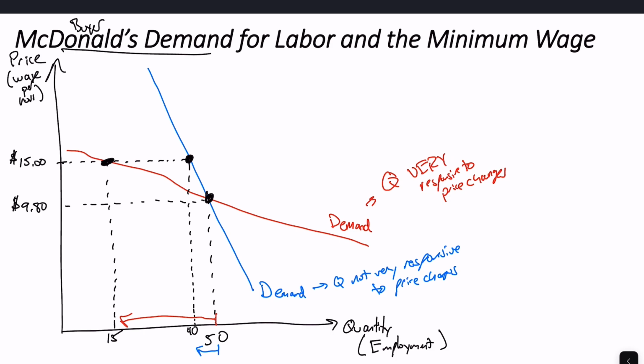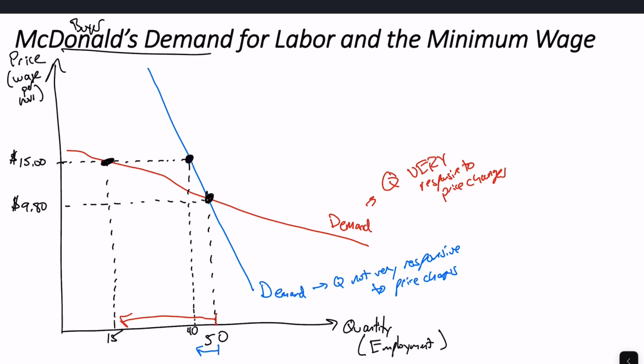And what I mean by this is responsiveness in terms of the quantity change. So along that red curve, we have the same increase in price from $9.80 to $15, but we have a much bigger change in quantity, so very responsive. Right? On the blue curve, same increase in price from $9.80 to $15, but we have a much smaller change in that quantity demanded of workers.